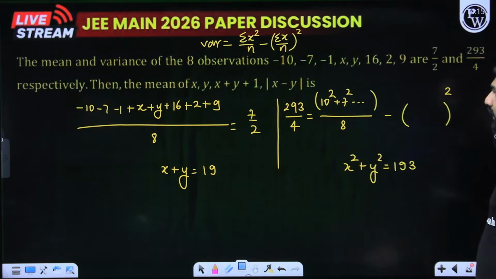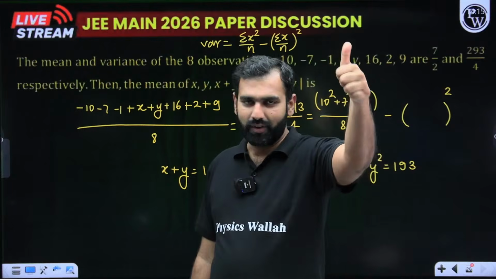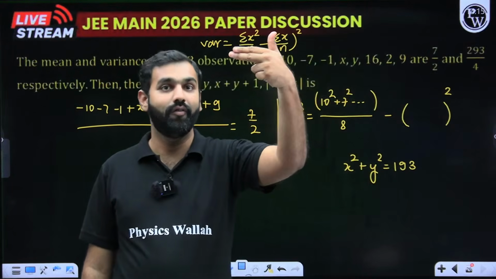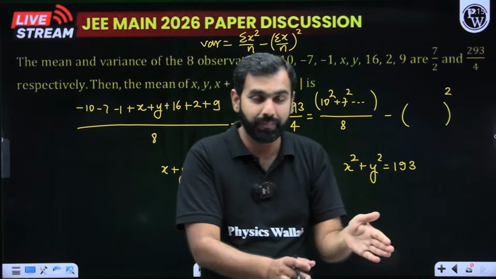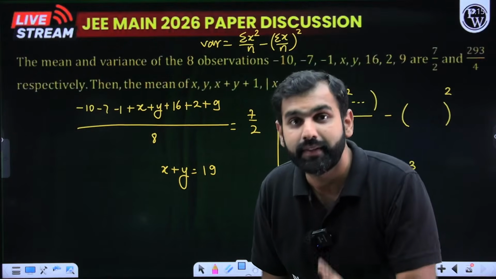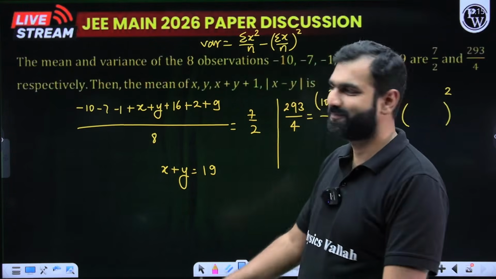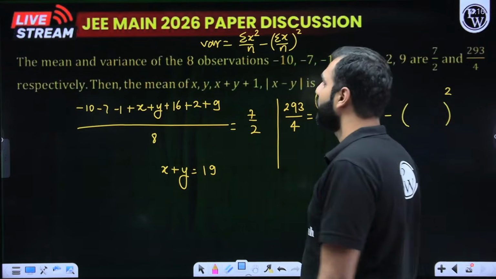Going ahead with that, I am seeing the next question. If I was highlighting the important chapters: matrices and determinants, vectors in 3D, differential equations, definite integration, area under the curve, permutation, probability, sequence and series, binomial theorem, then add one more chapter to that list: statistics. Will you not say this? Yes, of course.